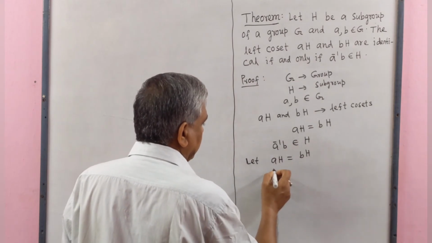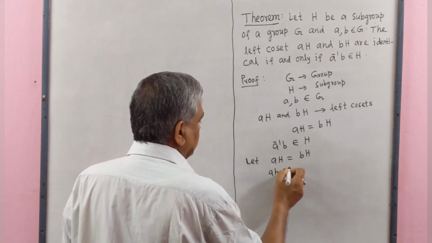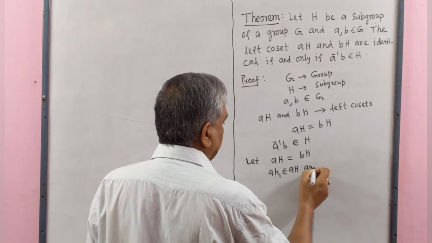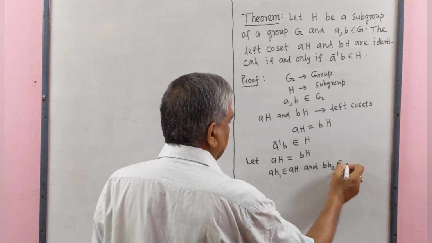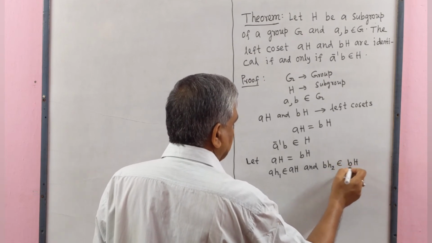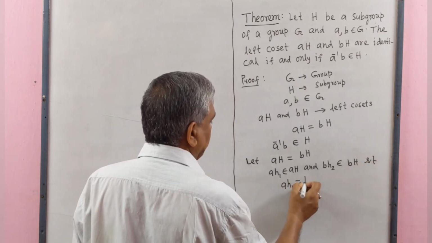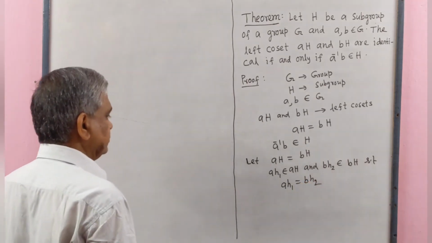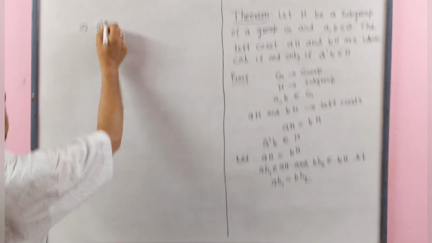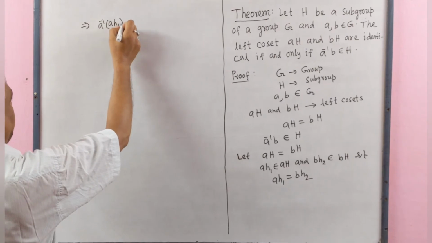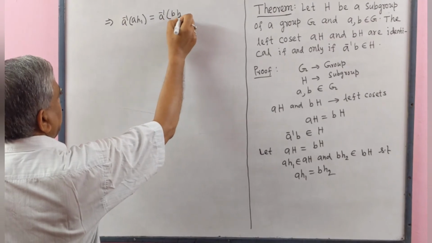Let ah1 belongs to aH and bh2 belongs to bH such that ah1 equal to bh2. This implies that a inverse ah1 equal to a inverse bh2.